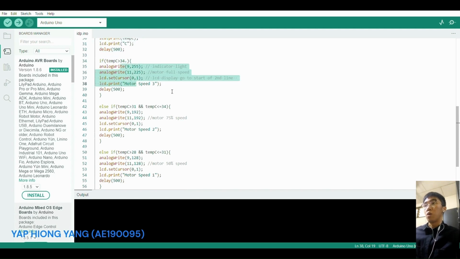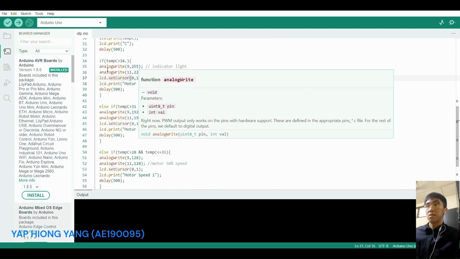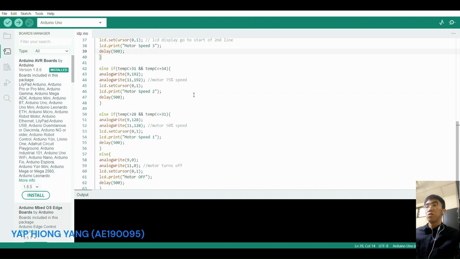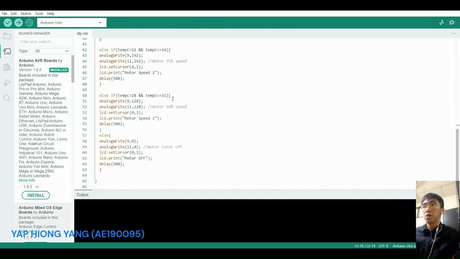In this project, we are using four speed modes, which are 100%, 75%, 50%, and 0%, to display the motor mode. For temperature over 34 Celsius, we let the motor run in full speed mode. For temperature between 31 and 34 Celsius, we let the motor run in 70% speed mode. For temperature between 28 and 31 Celsius, we let the motor run in 50% mode. And for temperature lower than 28 Celsius, we let the motor run in 0 mode, which means the motor is turned off. The purpose of this setting is to achieve energy efficiency of the system.